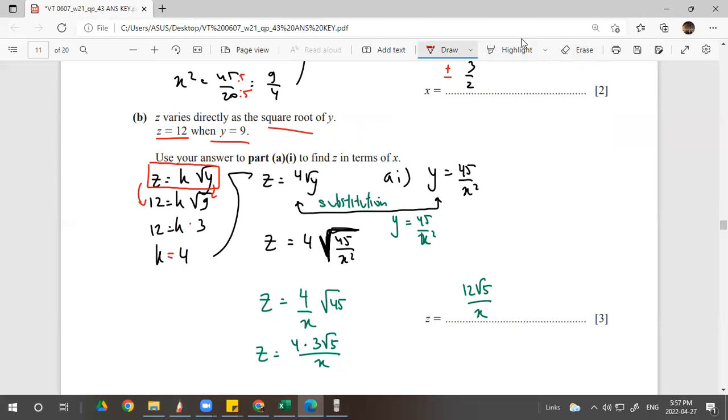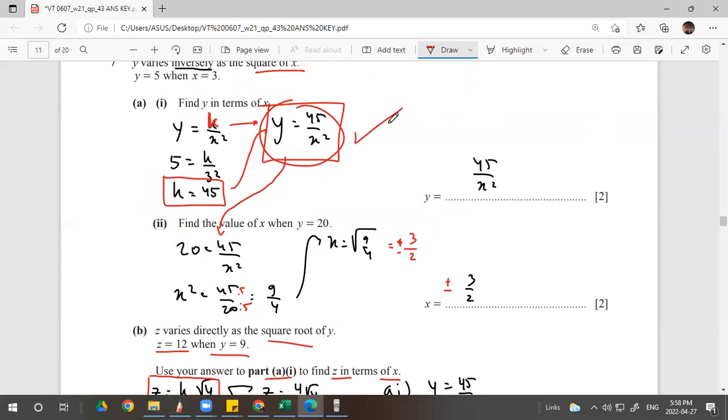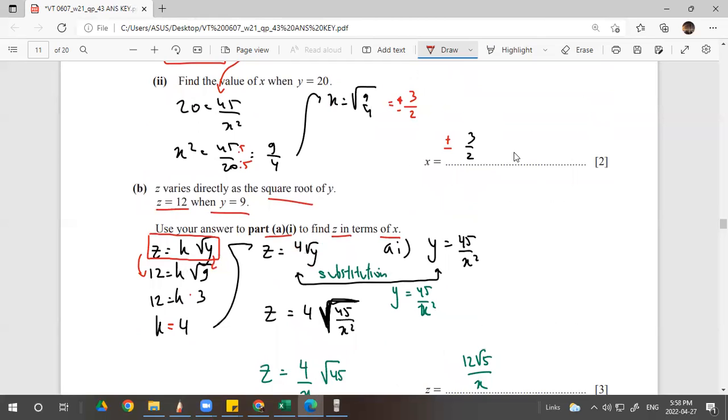So k equals 4. 12 divided by 3, and then use your answer to part A1 to find z in terms of x. What is the connection between z and x? We have z and y. So you need to put the formula of A1, y equals 45 over x squared.